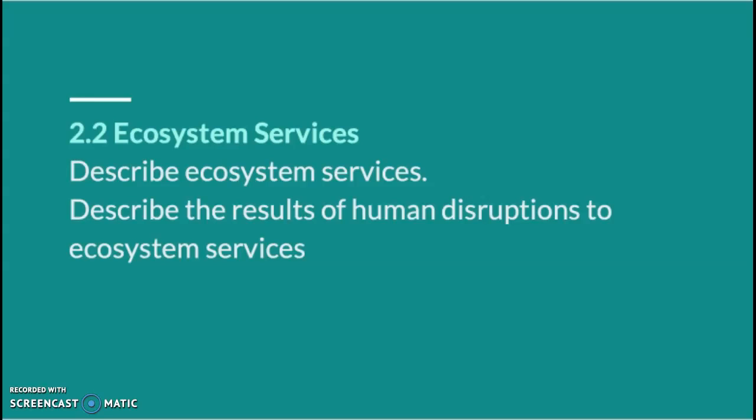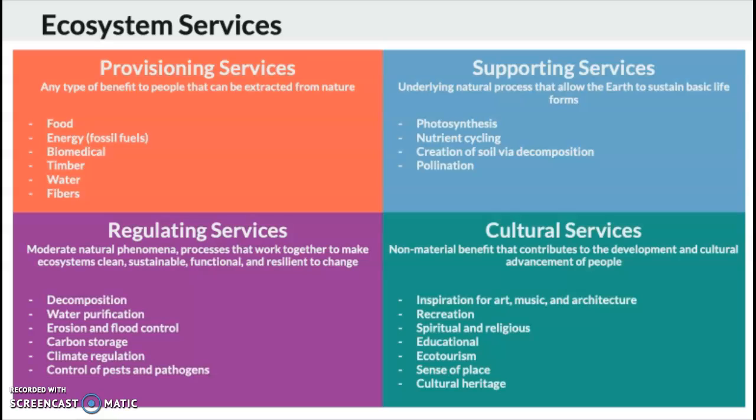Topic 2.2 is ecosystem services. From this, we should be able to describe ecosystem services, and we should be able to describe the results of human disruptions to ecosystem services. There are four main types of ecosystem services.